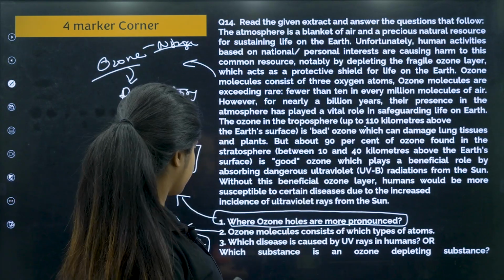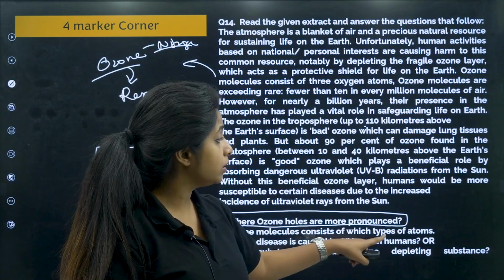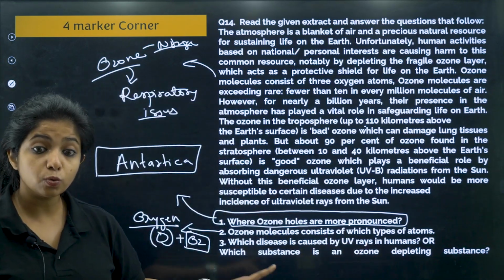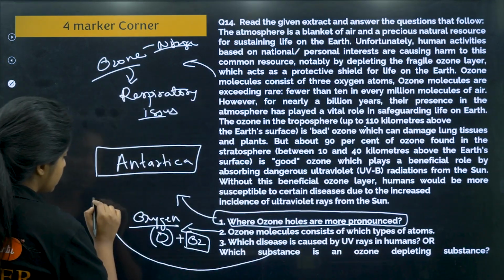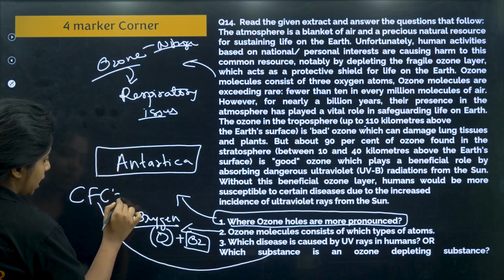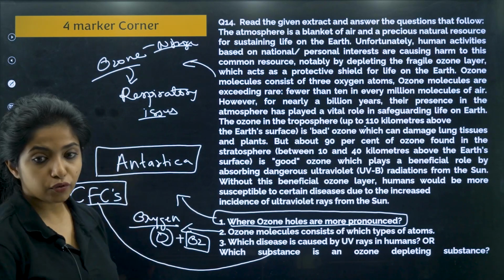Now the next thing: which substance is an ozone depleting substance? Which substance do you think is an ozone depleting substance, my dear children? It is none other than CFCs, that is, chlorofluorocarbons.